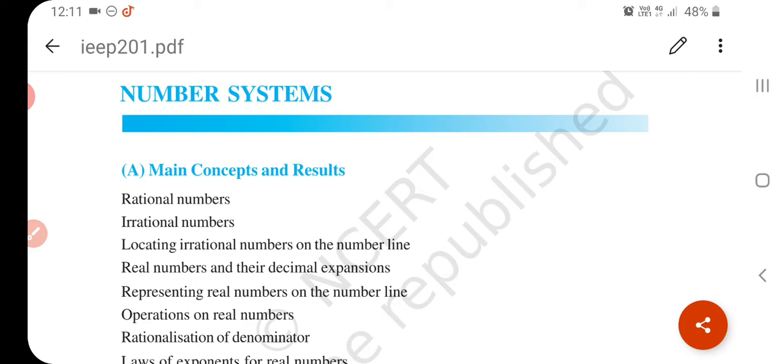Okay, first we learn natural numbers. That is also called counting numbers. Natural numbers, also called counting numbers, always start from 1 and go on endlessly. If I ask you which is the greatest natural number, it's infinite, because it's countless.